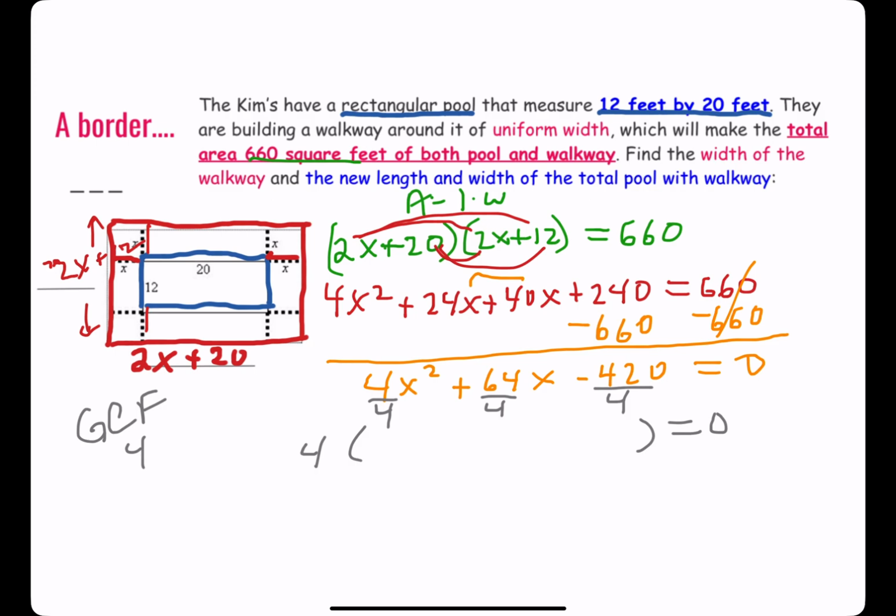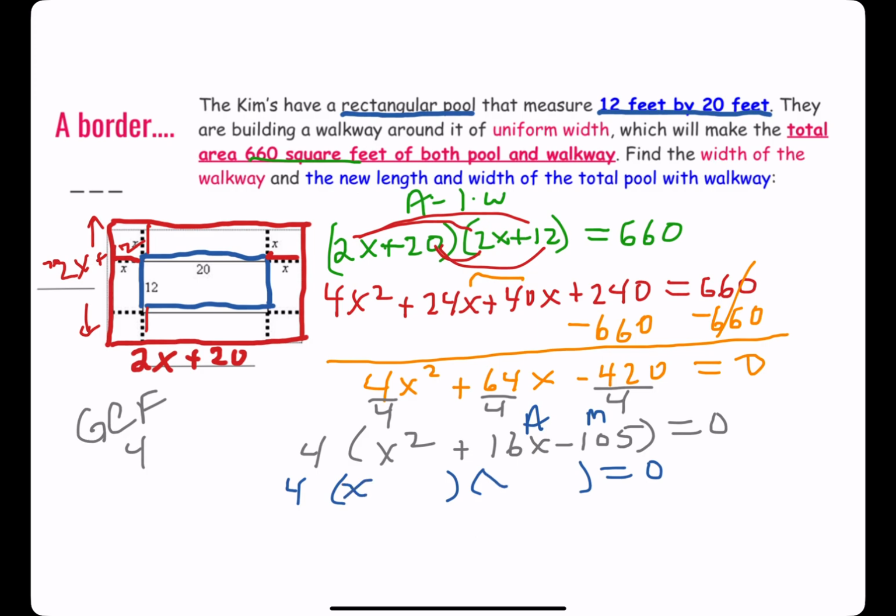So we'd end up with x squared plus 16x minus 105. And now it's a simple add multiply. 4 is my GCF, and my trinomial factors into 2 binomials.